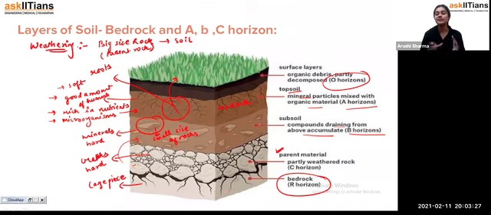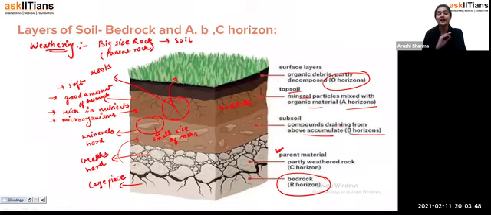So we call it the parent material, and this is called the C horizon. Now then we get subsoil. That means these rocks have broken down very easily into very small particles, which we call the subsoil. But it is also hard in texture because it contains small size rocks. Now from that, students, we get topsoil.